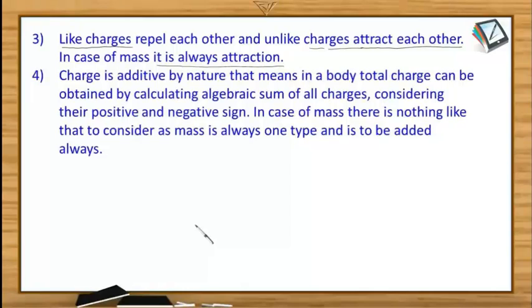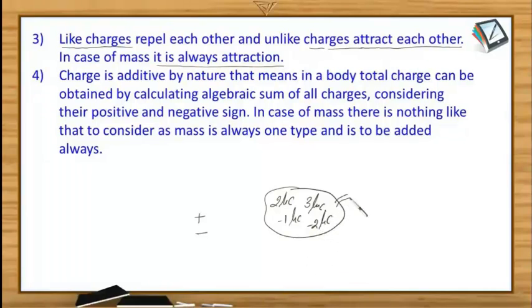The next point is the charge is additive by nature. That means in a body, total charge can be calculated by the algebraic sum of all the individual charges considering the positive and negative sign. Suppose there is a system of charge and there is one charge plus 2 microcoulomb, another charge is minus 1 microcoulomb, another charge is 3 microcoulomb, there is one more charge minus 2 microcoulomb, then what is the net charge?